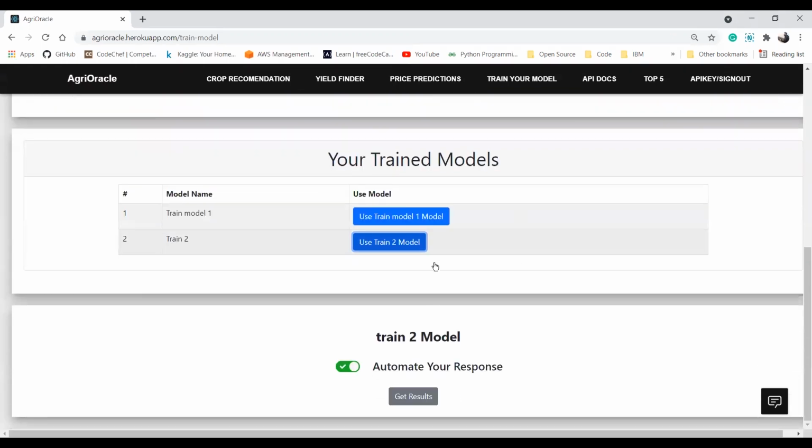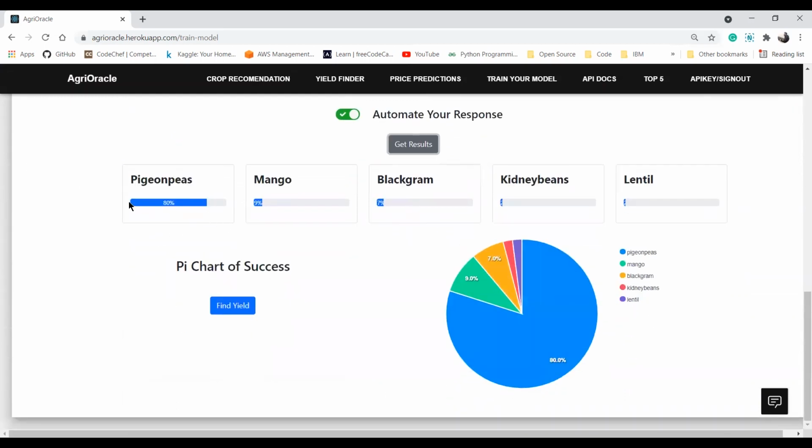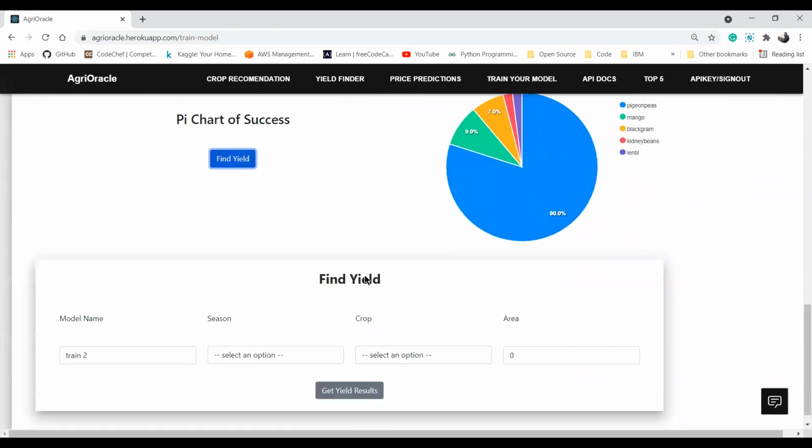I'll click on this and I'll use the IoT services this time. I've just explained how you can manually enter the data, and now this time I'll use the IoT services. I'll click on get result, and the result is generated for me that Pigeon Pea gives you the best result, and it has the success rate of 80%. And this is the pie chart of success rate of these 5 crops. I'll click on find yield.